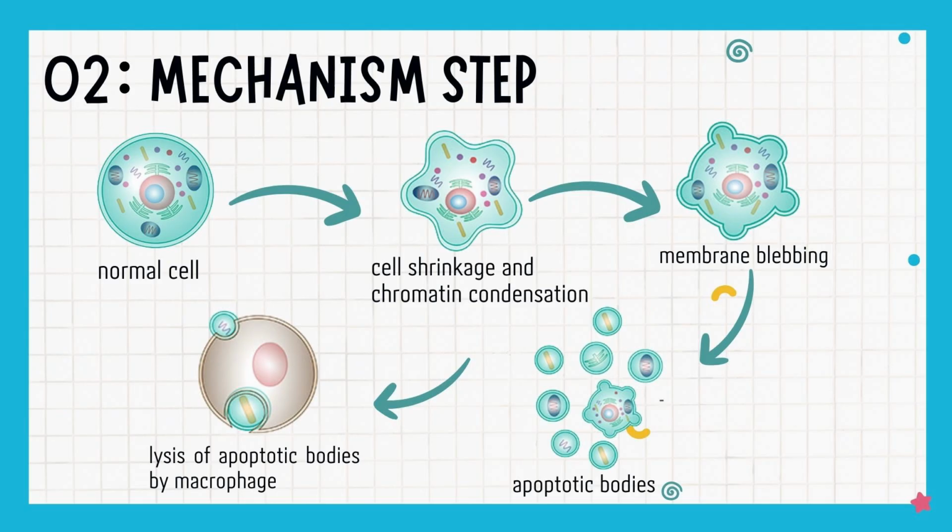Mechanism steps. Step 1: normal cell. Step 2: cell shrinkage and chromatin condensation. Step 3: membrane blebbing. Step 4: apoptotic bodies. Step 5: lysis of apoptotic bodies by macrophages.